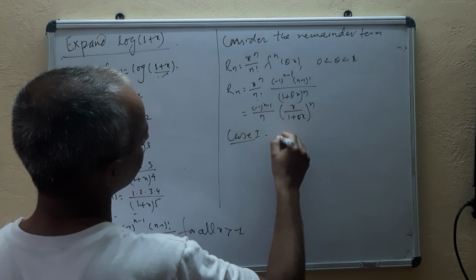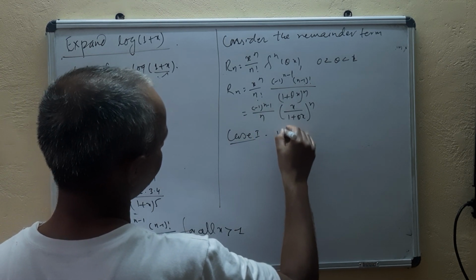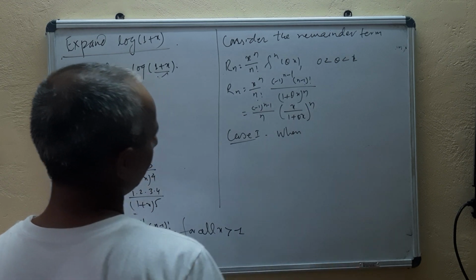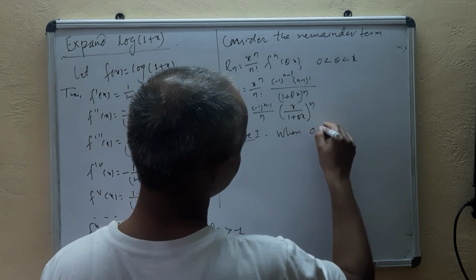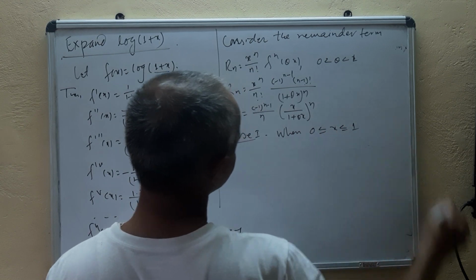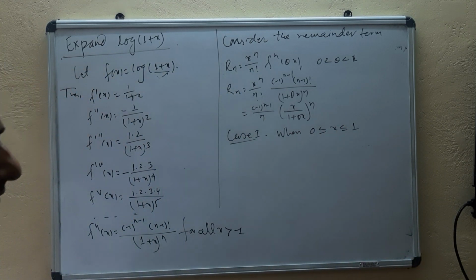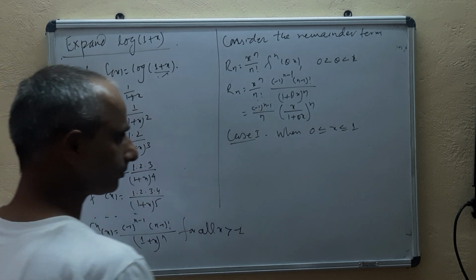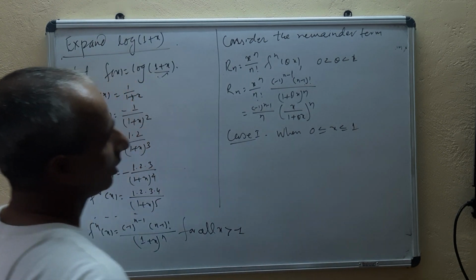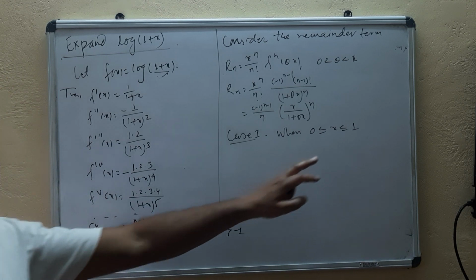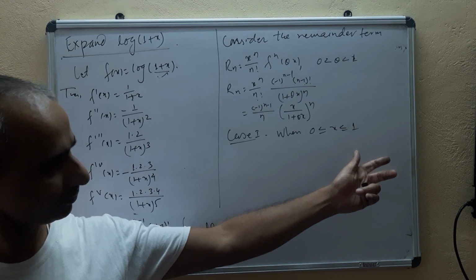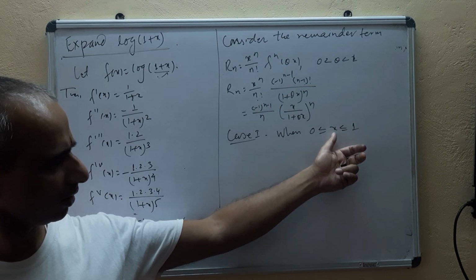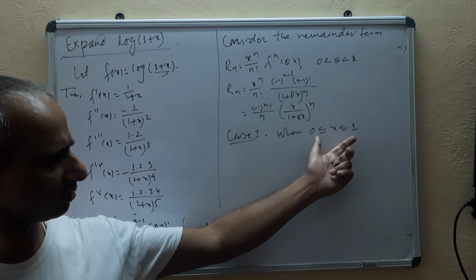In case 1, when 0 is less than or equal to x is less than or equal to 1, let's say between 0 and 1. Then when 0 is less than or equal to x is less than or equal to 1, you multiply this both sides by theta, okay.